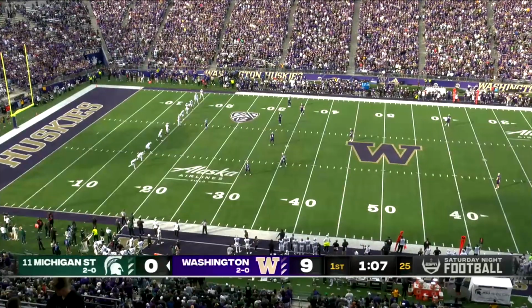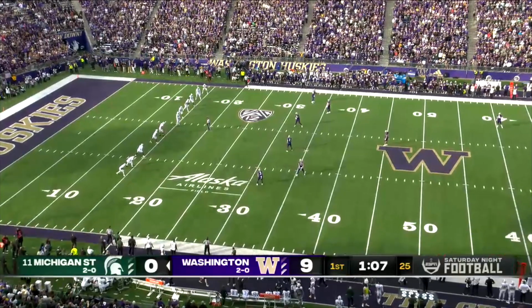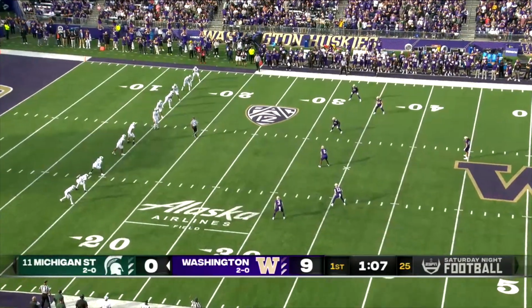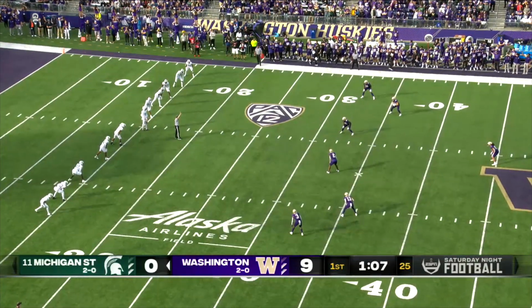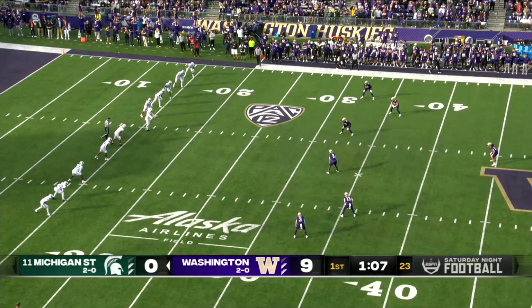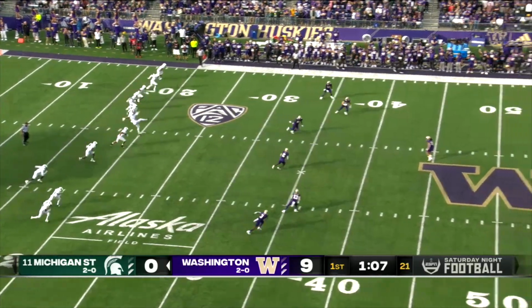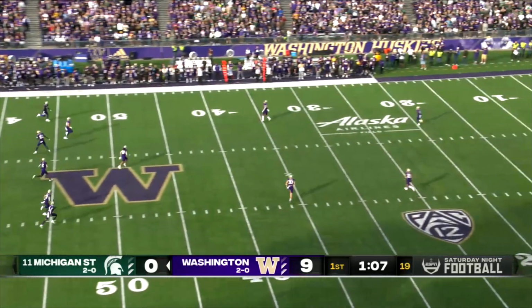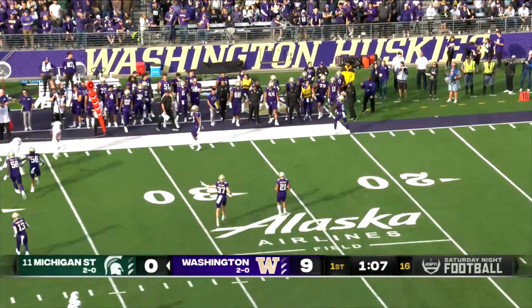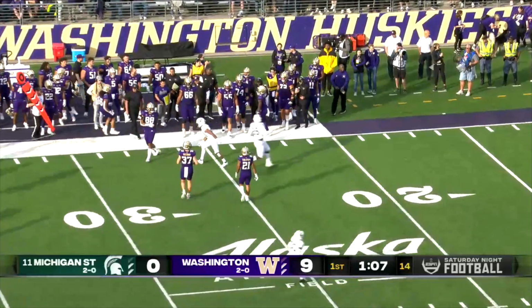Now, the second play of the vignette is the free kick following the safety. And we know that a free kick after a safety is from the 20-yard line. And a normal kickoff must be a place kick or a drop kick. But the free kick after a safety adds the option of a punt. So the kicking team chooses the punt option here, and we see that the punt travels downfield and is going to go out of bounds at about the receiving team's 25-yard line.